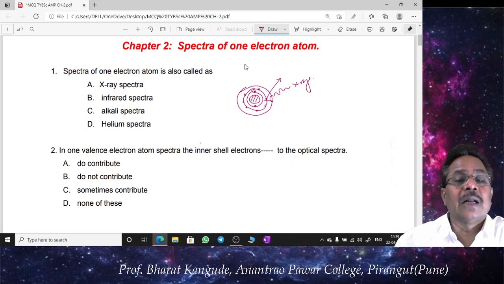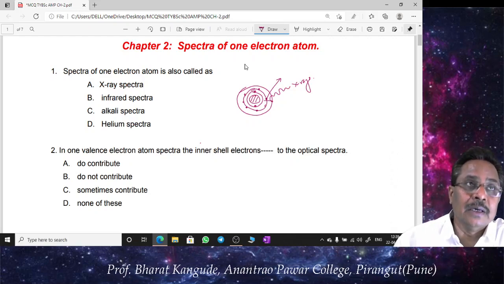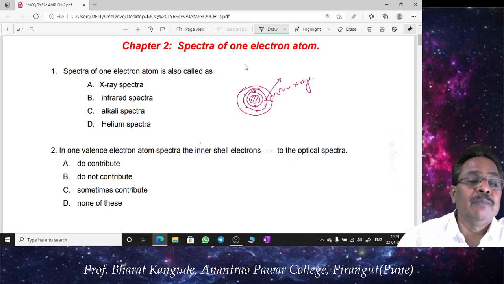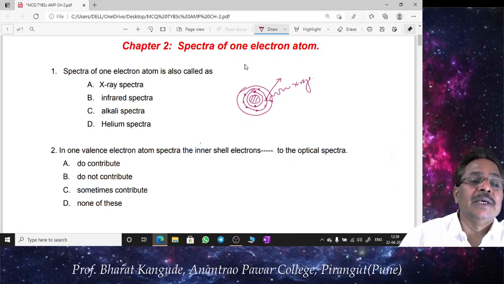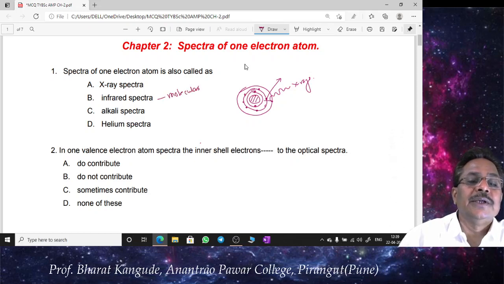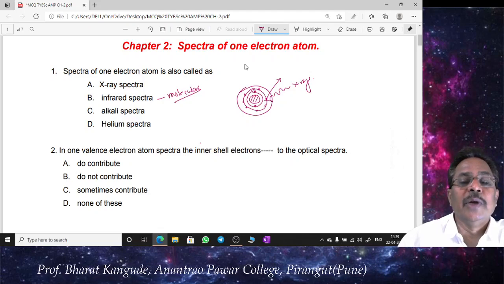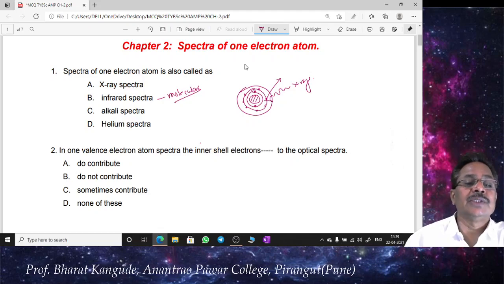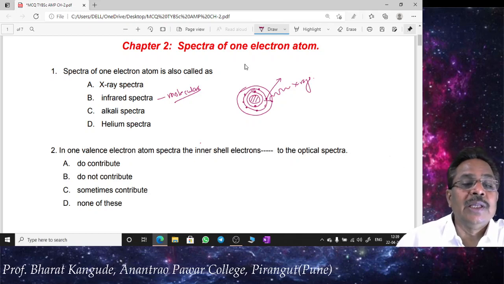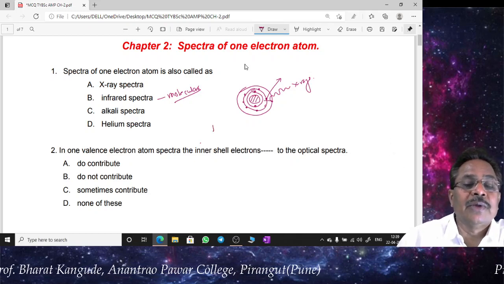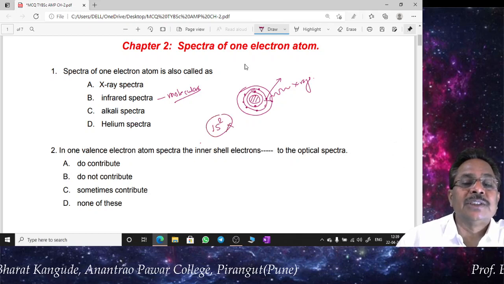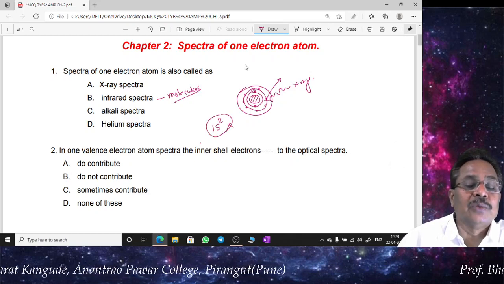These radiations are emitted by internal readjustment of electrons inside an atom, whereas infrared spectra is basically molecular spectra and doesn't involve transition of electrons. Helium has the electronic configuration 1s2, so it is not a one valence electron system, and it is not the answer either.